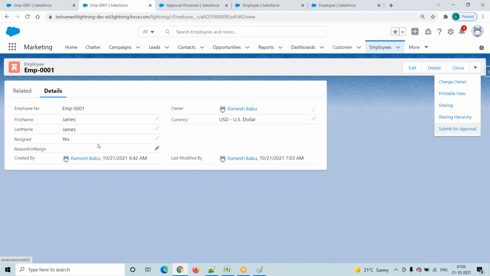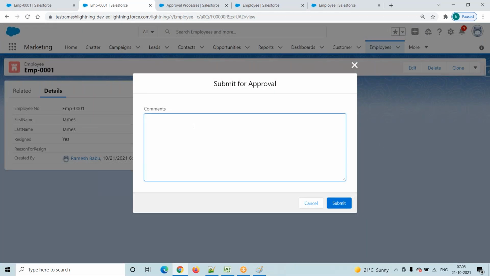When the employee sets resigned equals to yes and clicks on the save button, automatically it will send his resignation information to the manager. That is called the dynamic process. And this is called the static process. The static process is when the employee comes here and clicks on submit for approval, then only it will send his resignation information to the manager. Click on submit for approval.